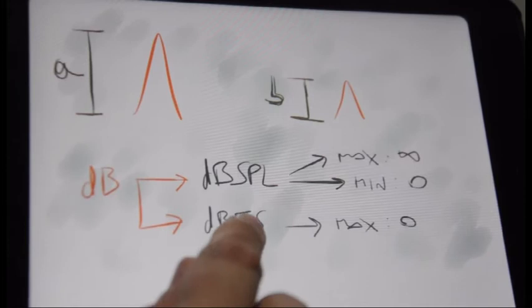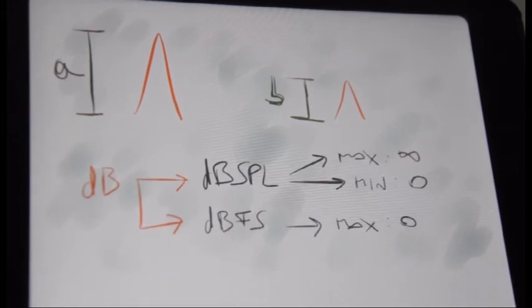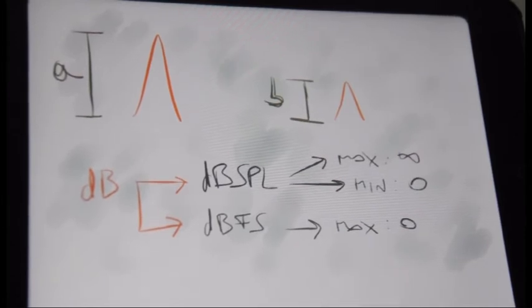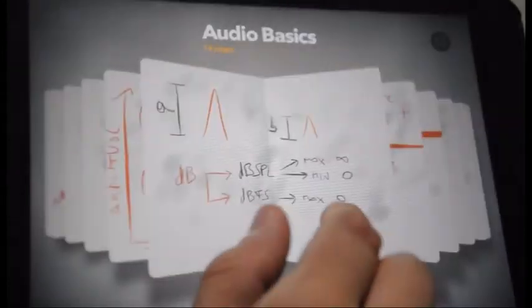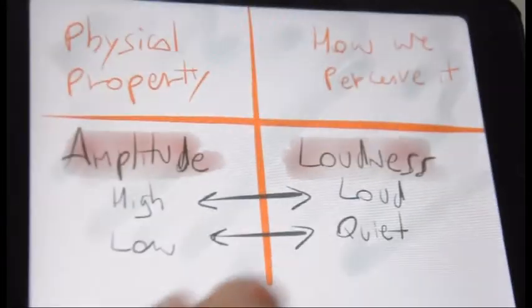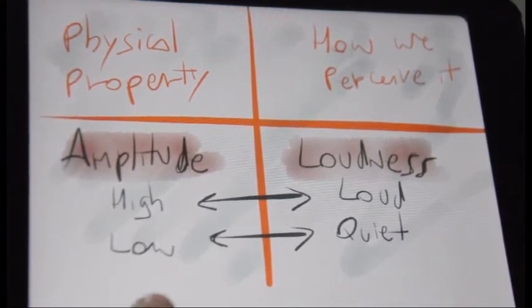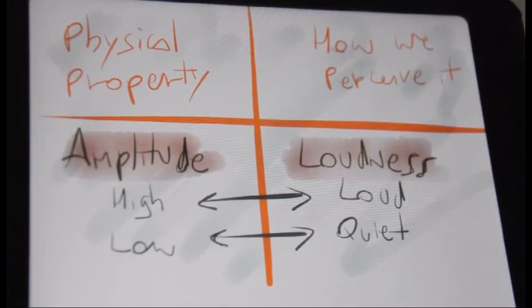The dBFS, which means full scale, is used in the computer, and its 0 is the maximum value of amplitude that a computer can understand, and from that we go down to negative numbers. Now it's time for us to correlate the physical properties of sound to how we perceive it. Amplitude correlates to loudness. The higher the amplitude of a wave, the louder we perceive it, and when the amplitude is low, we perceive the wave as a quiet sound.